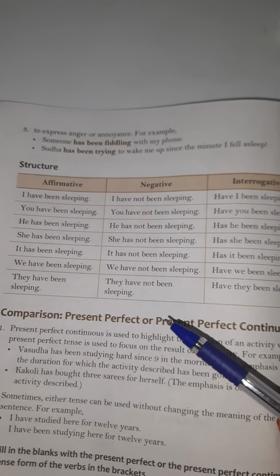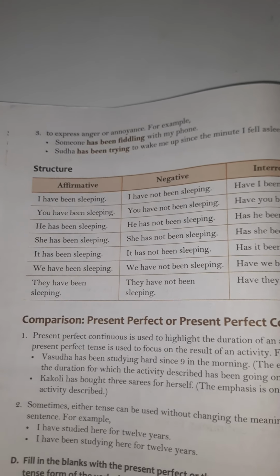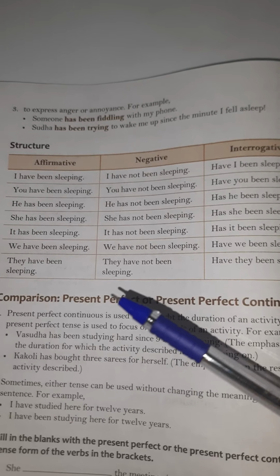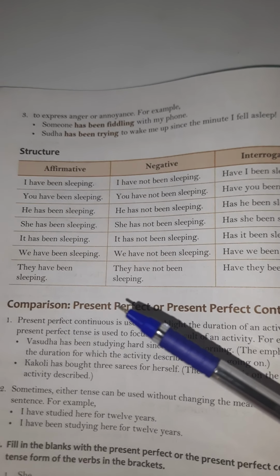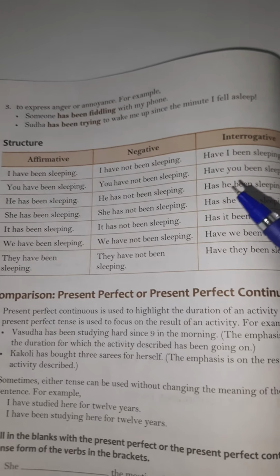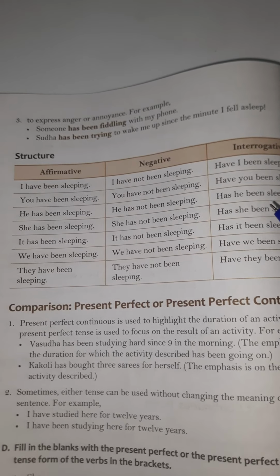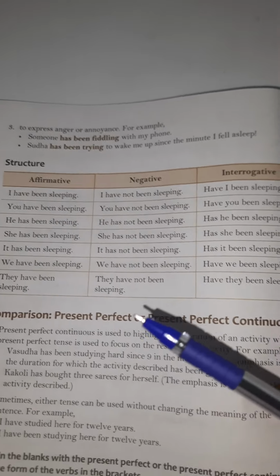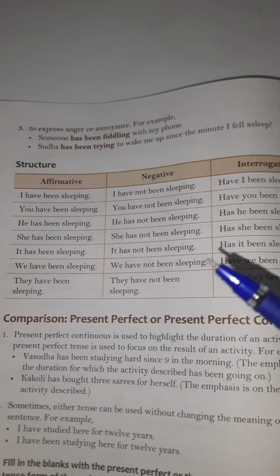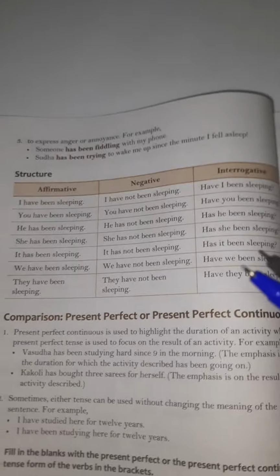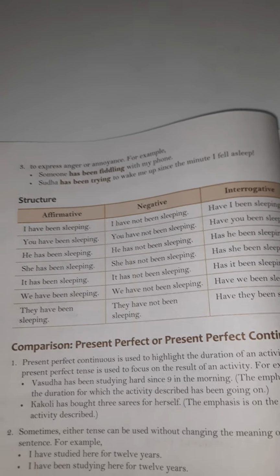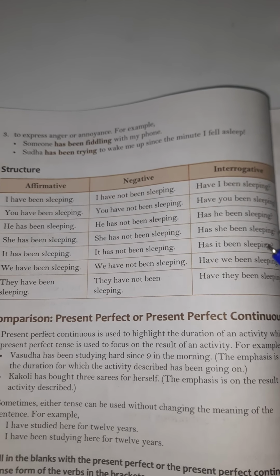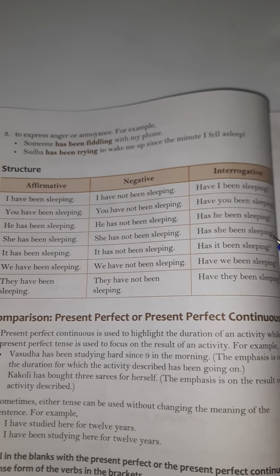To express anger or annoyance, for example, someone has been fiddling with my phone. Sudha has been trying to wake me up since the minute I fell asleep. When you express anger or irritation for any annoying situation, you use has been, have been in a continuous form.